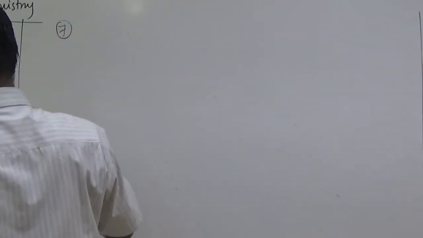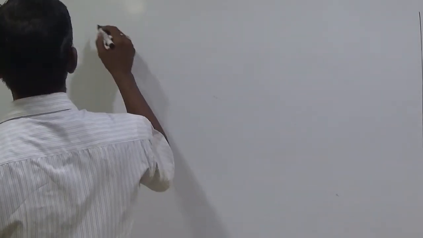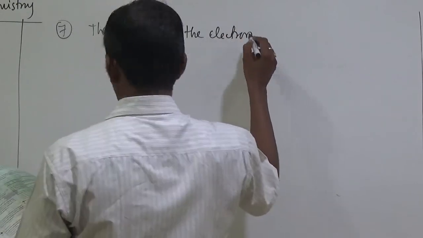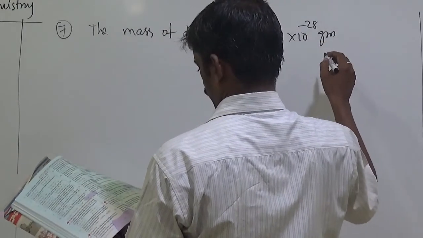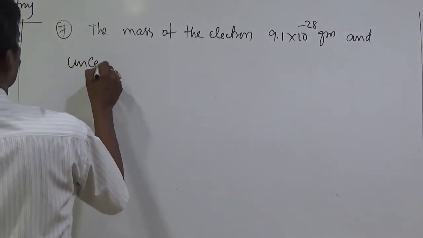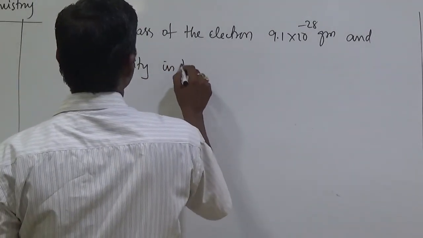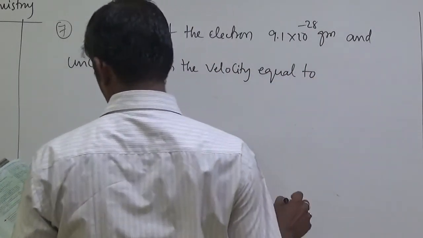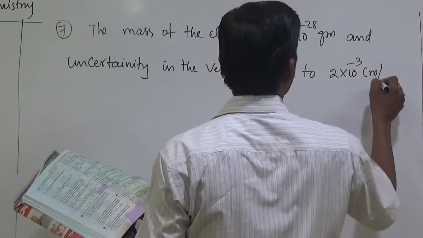Seventh problem, the last. The mass of the electron is 9.1 into 10 to the power of minus 28 grams, and the uncertainty in the velocity is equal to 2 into 10 to the power of minus 3 centimeter per second.